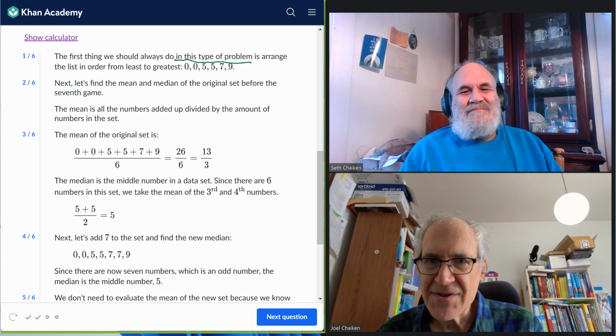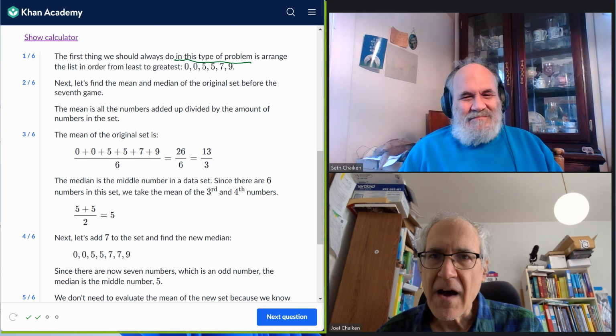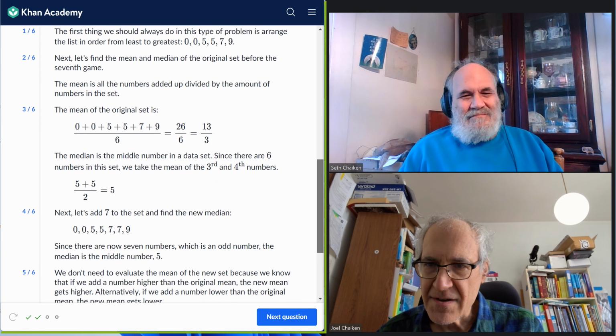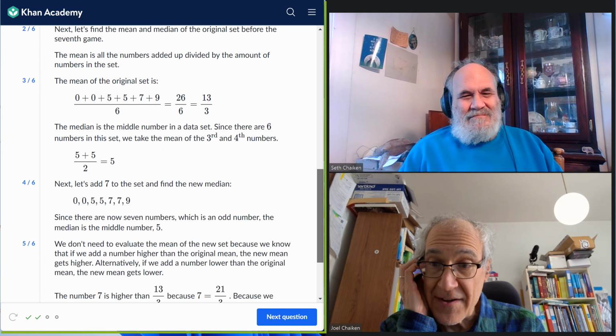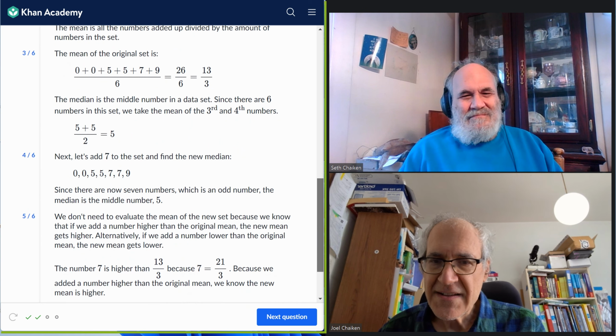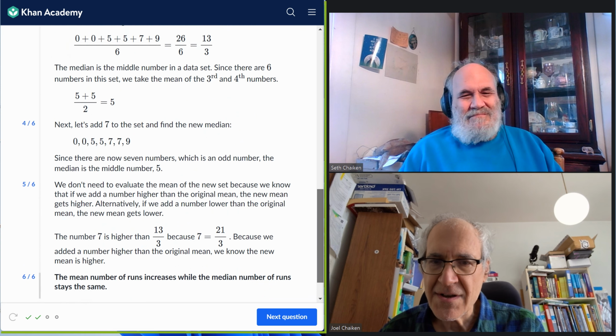Now let's add 7 to it. Add 7 in the middle there, toward the end. Now they got the median. Now they're done with the original numbers. Now they do the second set of numbers, and they calculate the appropriate numbers, the median and the average. They make a comparison, and they realize that the mean number increases while the median stays the same.